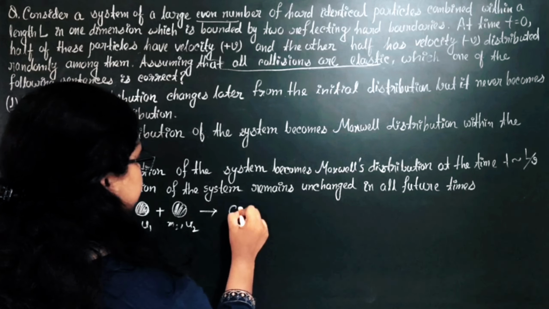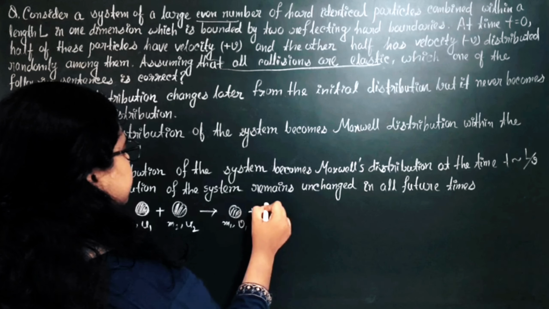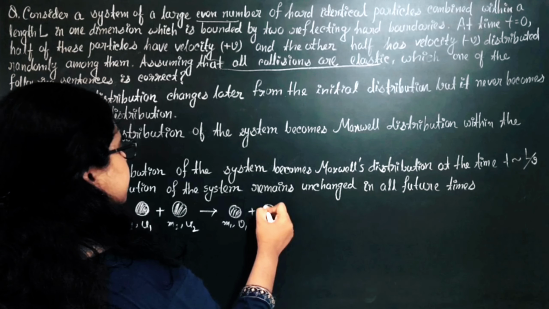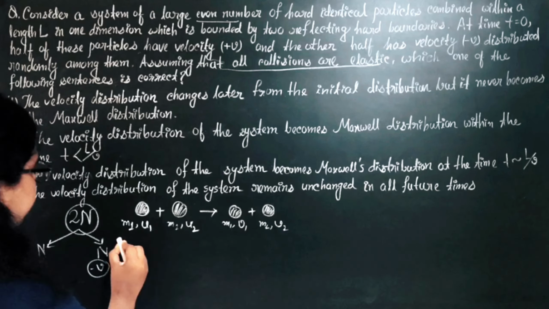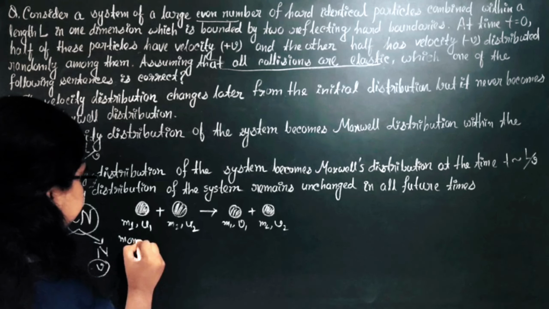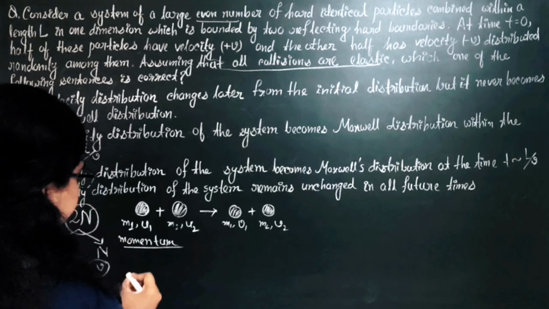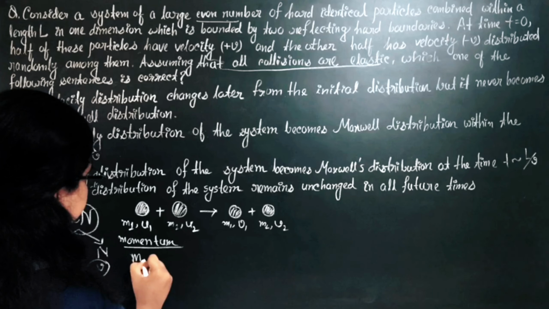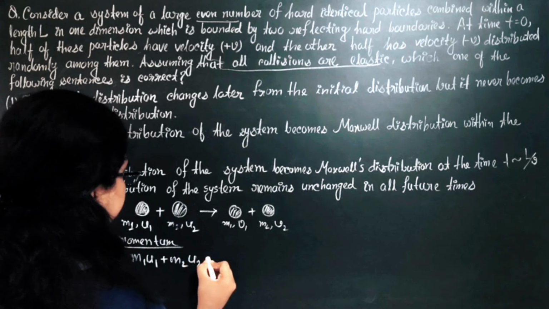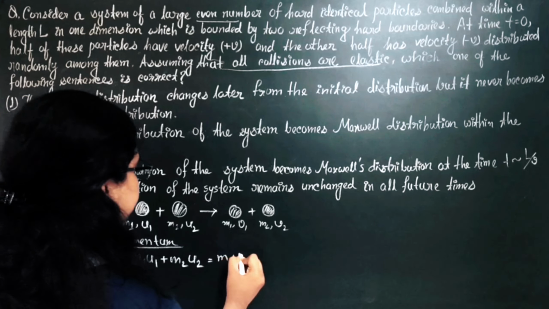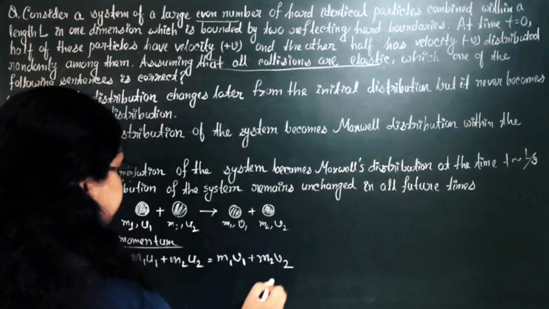After collision, the velocity of the first is v1 and the velocity of the second particle is v2. So, momentum will be m1 u1 plus m2 u2 equals m1 v1 plus m2 v2.